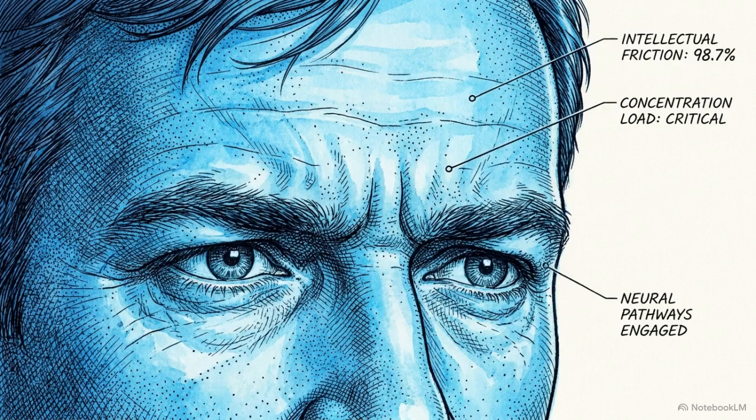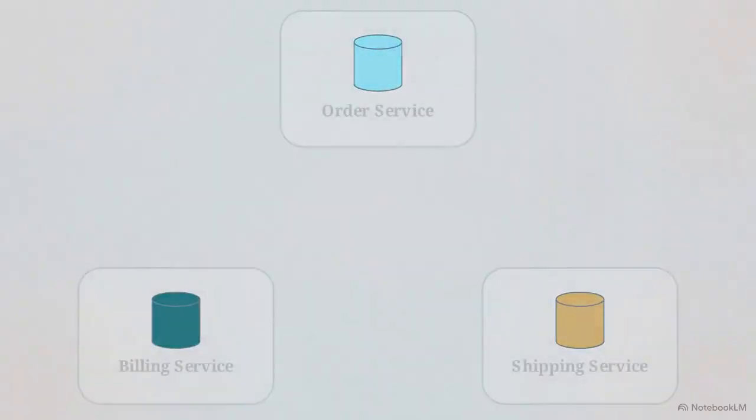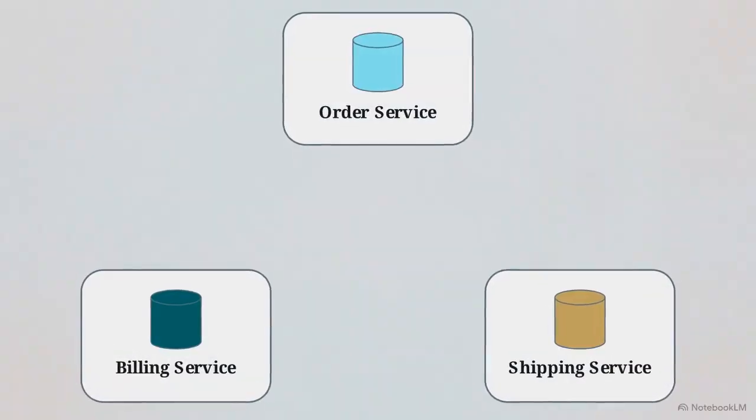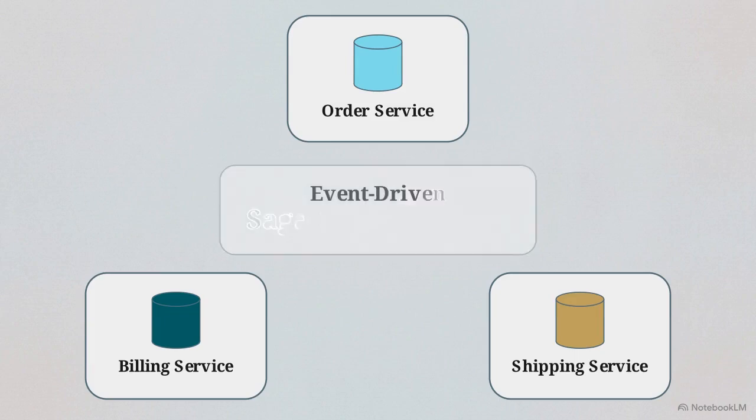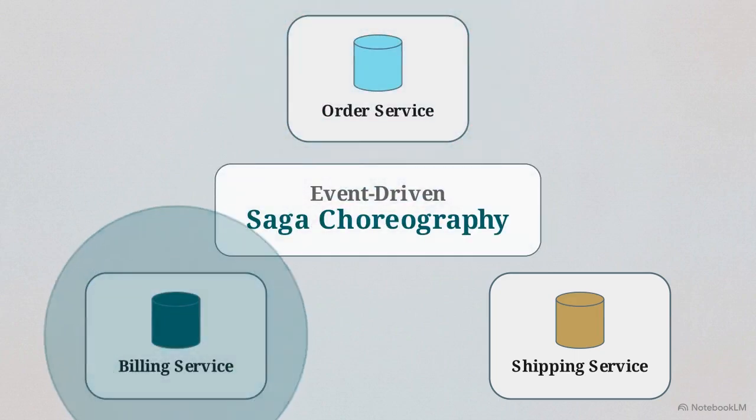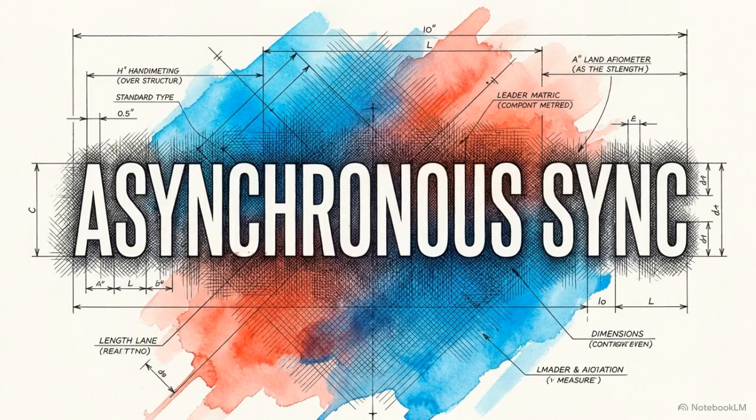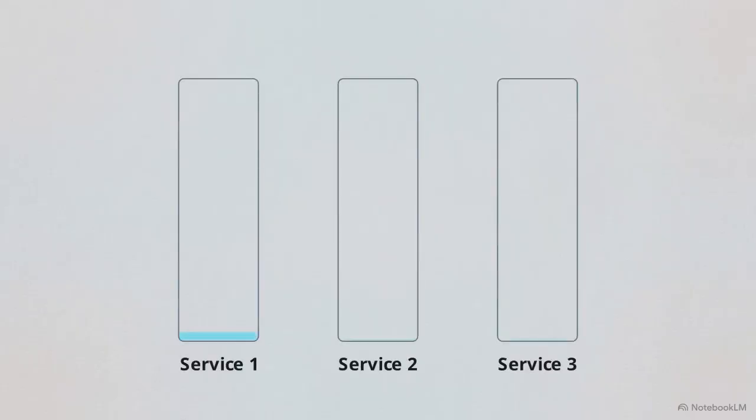This poses a very difficult engineering problem. Without a single database commit, how do we process an order across order, billing, and shipping? This graph illustrates the solution, event-driven Saga choreography. To use sagas, you must abandon immediate consistency and accept a paradigm called eventual consistency. Eventual consistency means data across the system syncs up over time rather than in one instantaneous commit.